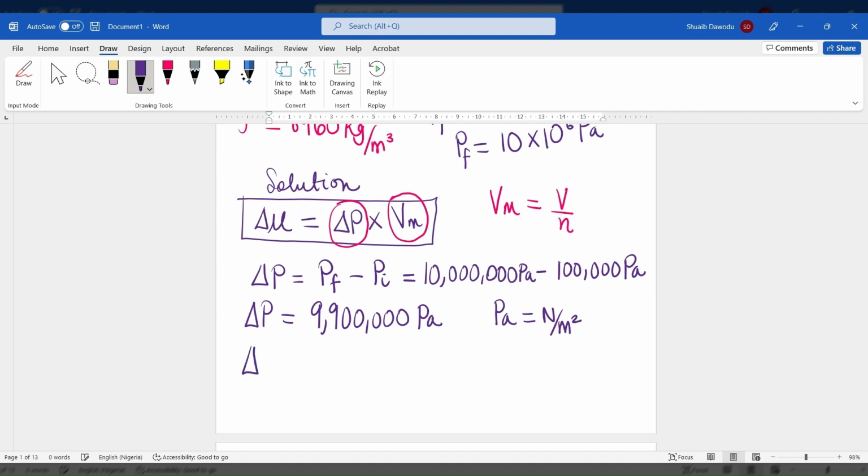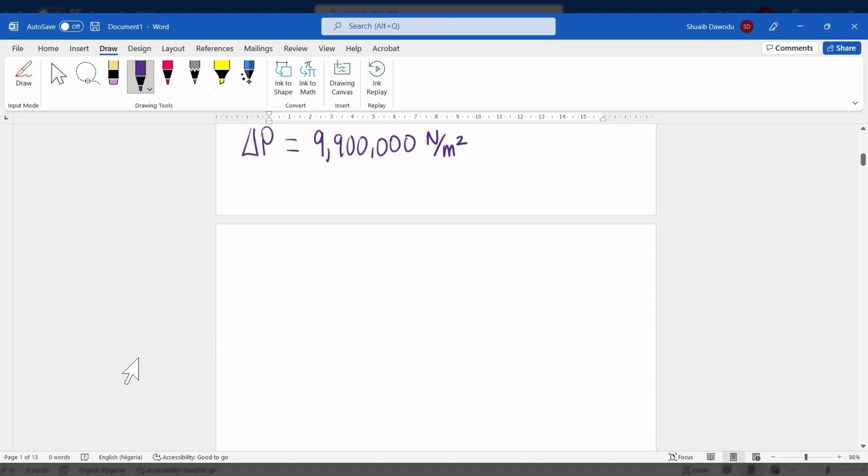So we can say change in pressure is also 9,900,000 Newton per meter squared. So this is this part. Now we have to switch to determining what molar volume is.